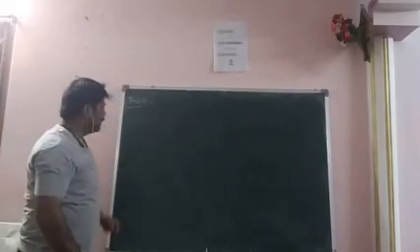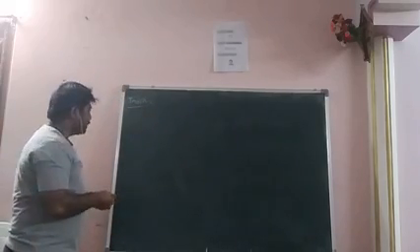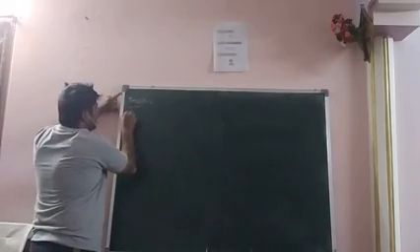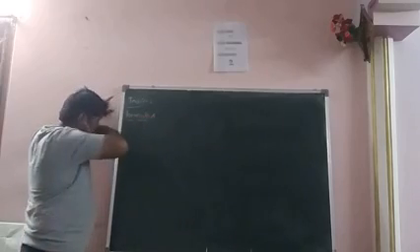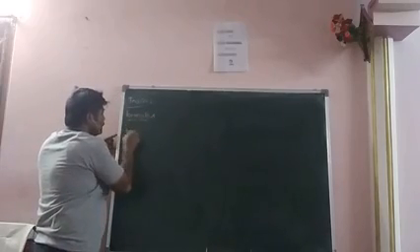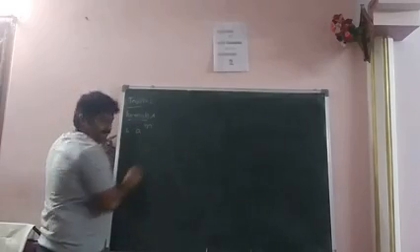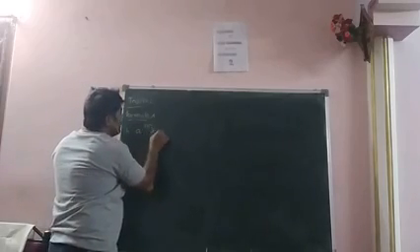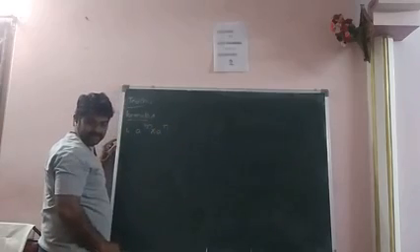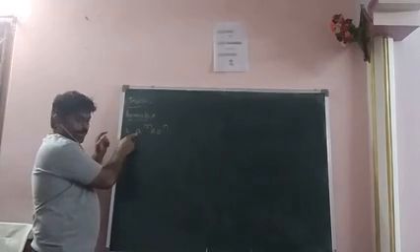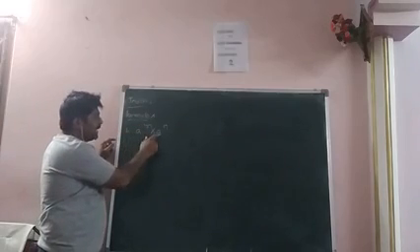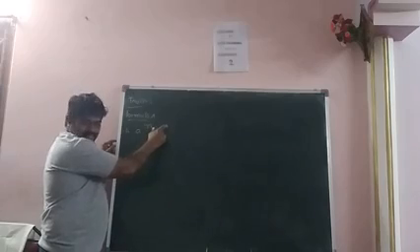Okay, so here the basic formulas, the main formulas are: first one, a power m into a power n. So what is the base of this one? a. What is the power? m. Here for this one, a, n.